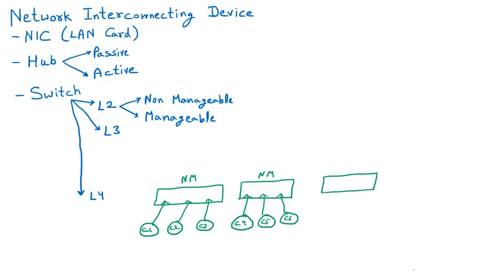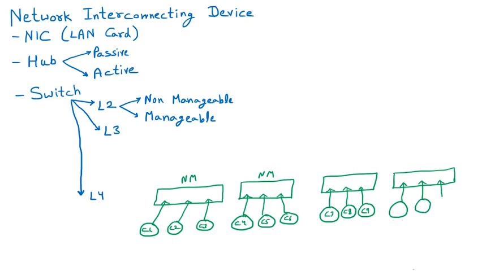One more example. Three computers are there, C7, C8 and C9. One more non-manageable switch we are taking. Non-manageable switch means lesser cost. Manageable switch means more cost. We cannot apply manageable switches everywhere, but we want to create such a network so that the speed can be maintained. So these are all non-manageable switches.